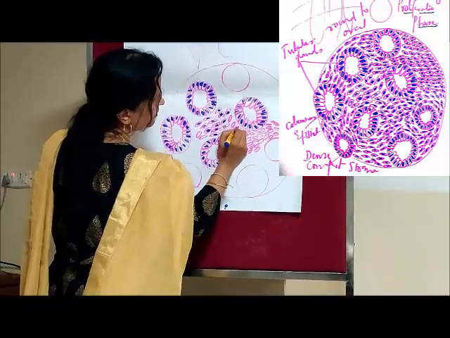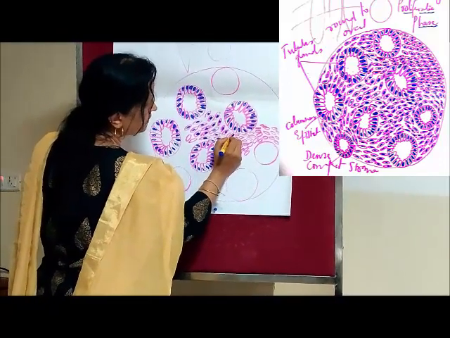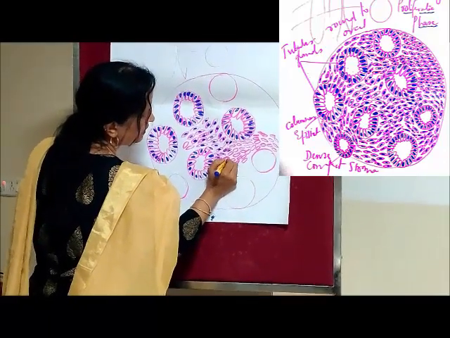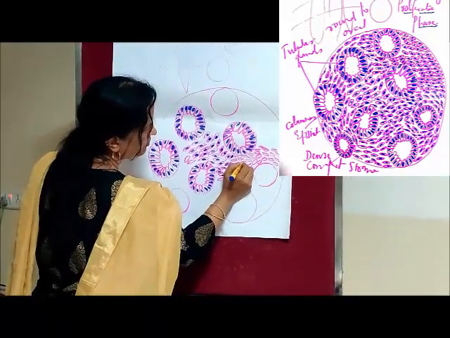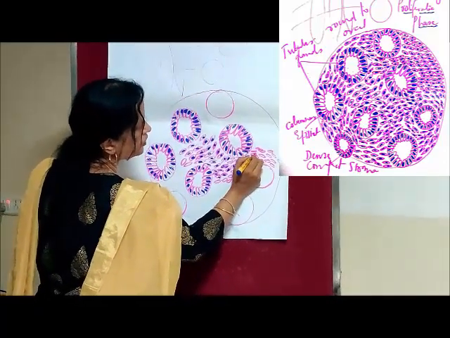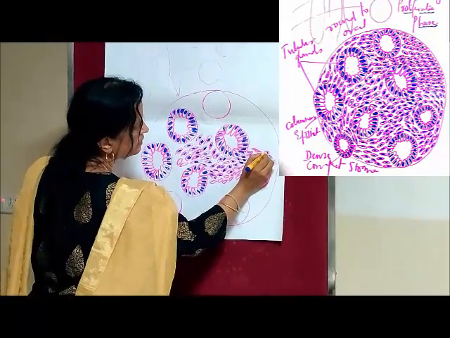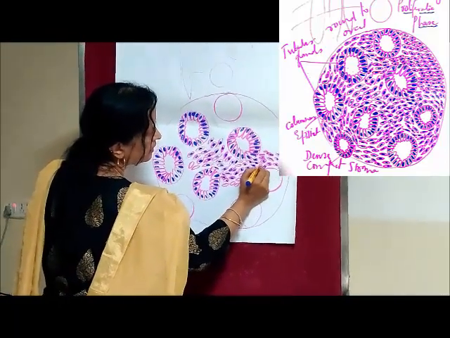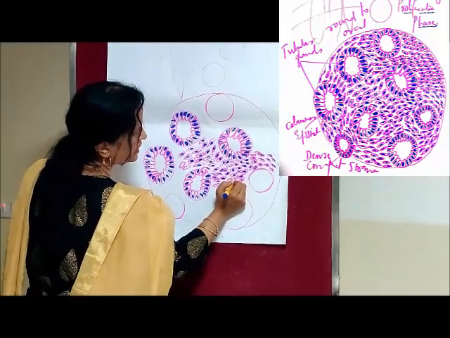See, this is oval nuclei. I'll complete this diagram. So you have to write along with me. So lot of spindle shaped cells.